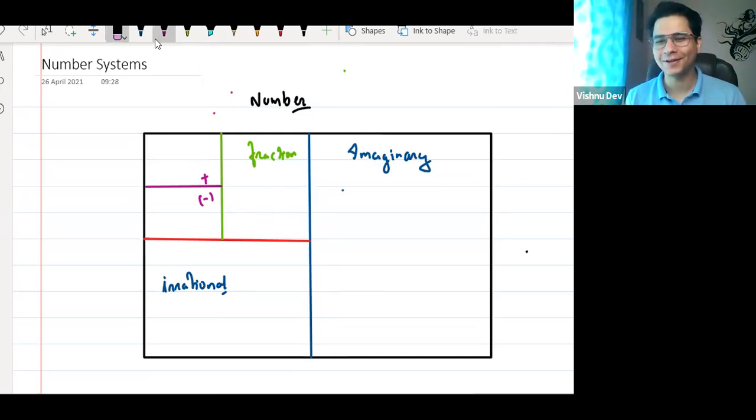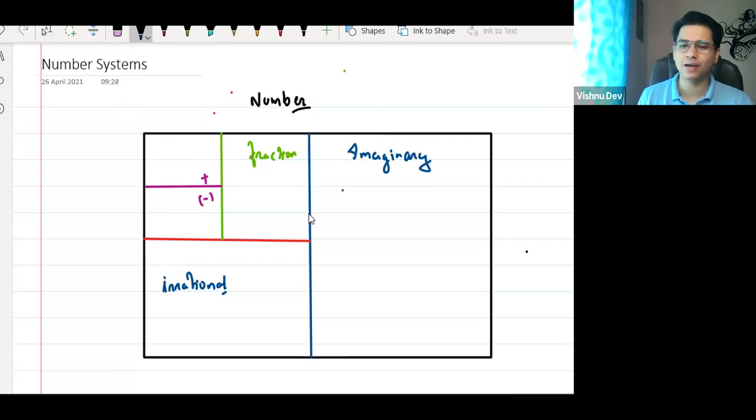Whole numbers and natural numbers. Every natural number comes under whole numbers, right? So I can say more or less this is the map, right? This is the map. What is an integer? I'll tell you what integers are. I'll tell everything. So this is a geometrical map.